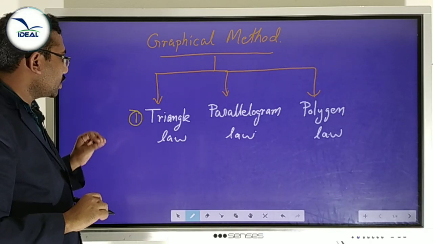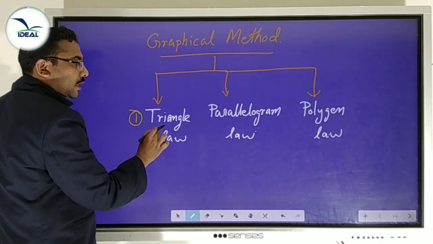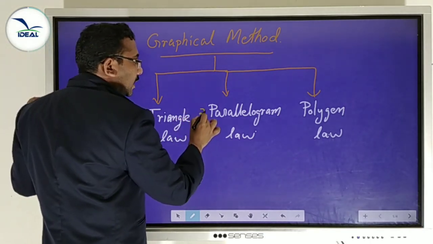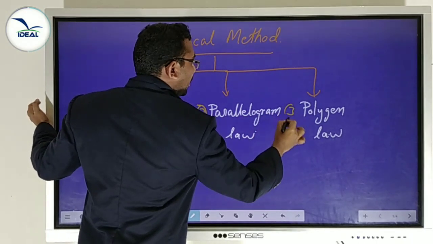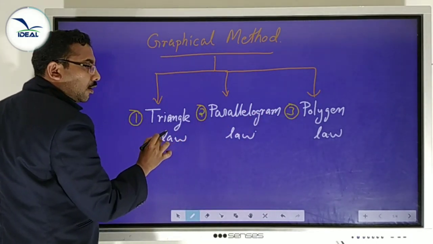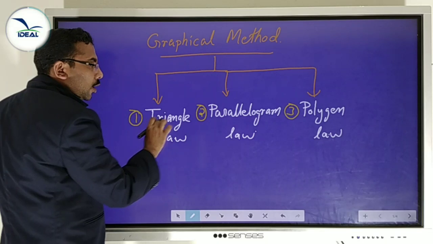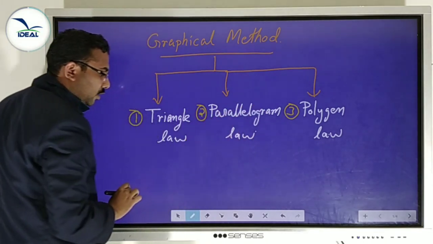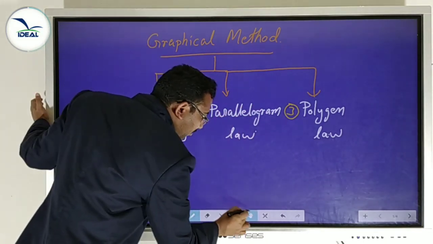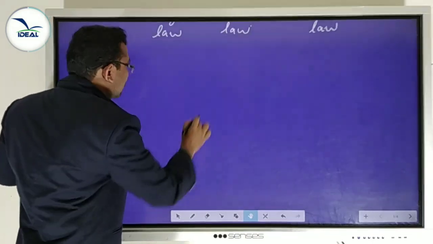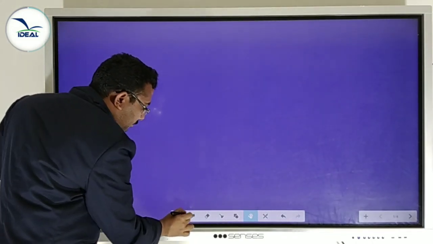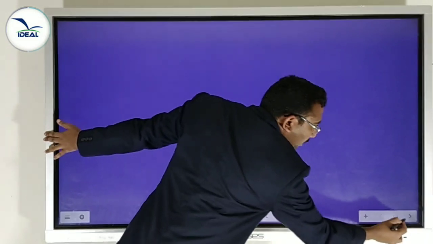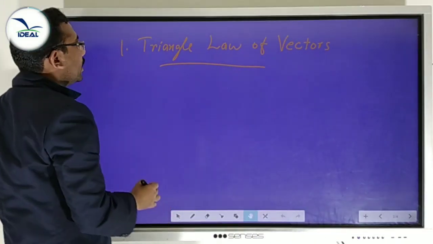In the graphical method, we have three methods to add two vectors. First one, triangle method, second one, parallelogram method, and the third one, polygon method. We have deduced laws called triangle law, parallelogram law, and polygon law. We have to discuss each and every one in detail. Okay. First method, triangle law of vectors.